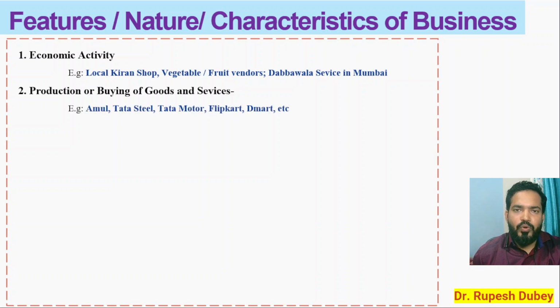For example, Amul collects milk from farmers, processes it and then sells dairy products to the final consumers. Tata Motors is a manufacturing company producing four-wheeler cars. Flipkart buys electronic goods and sells them on their shopping website.